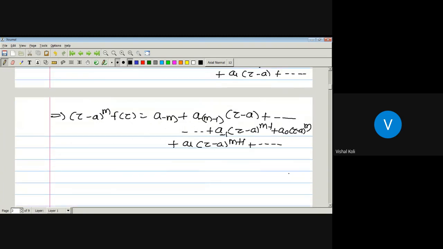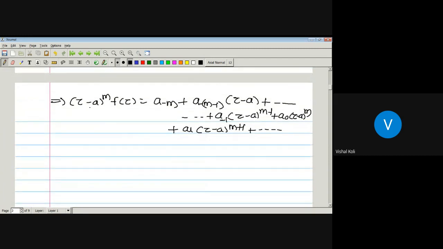Now, from this, (z minus a)^m f(z) has a Laurent series expansion, and this is the Laurent series expansion of the function (z minus a)^m f(z). So its principal part now contains no terms.